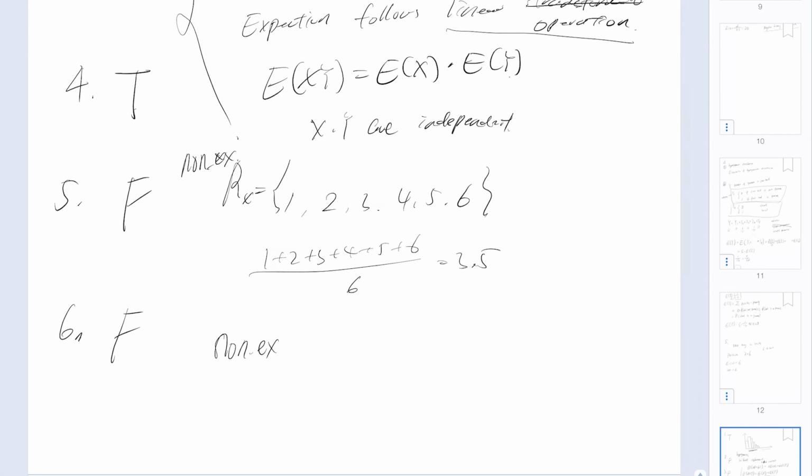So if I have a six-sided die, but on each side of the die there's only 5. Of course, the expected value of one roll will be 5, because all the sides of the die are 5. So that means the probability of X greater or equal than 5 is 1, and the probability of X less than or equal to 5 is also 1. So problem 6 is false.